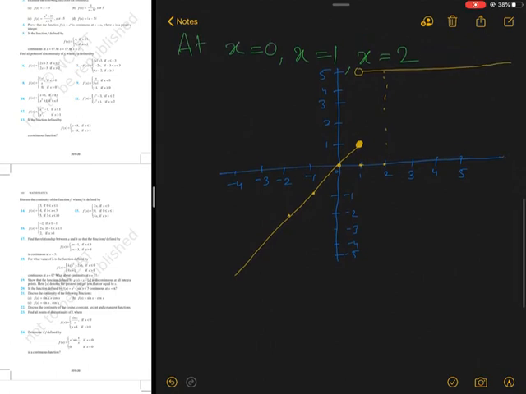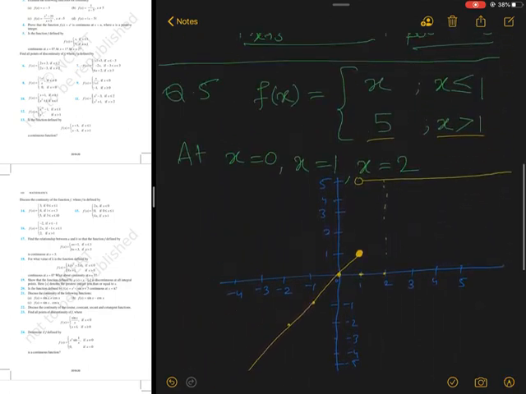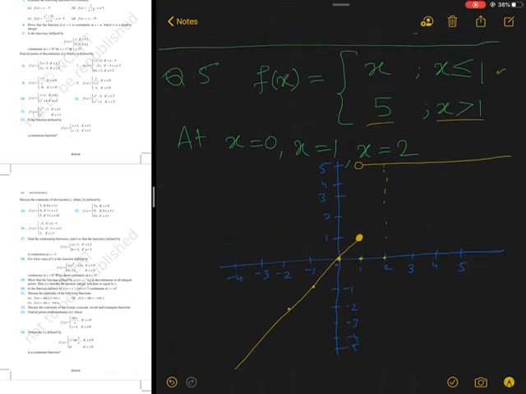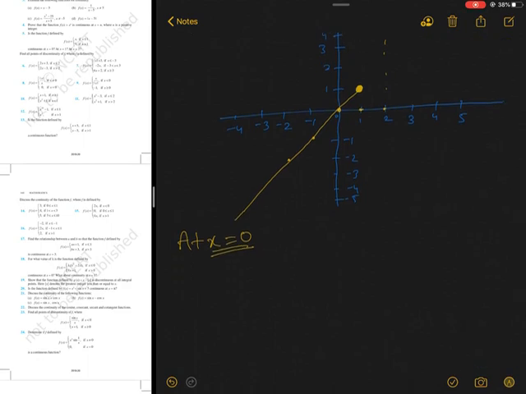First of all, I will check at x equals to 0. You will see x equal to 0 will be under this piece of the function, f(x) equal to x. So at x equal to 0, now I will check all three things. I will check its left hand limit, its right hand limit, and the value at point 0. So first of all, let's check the left hand limit.